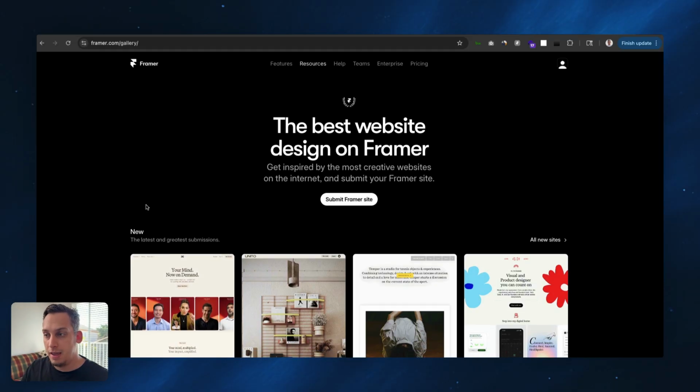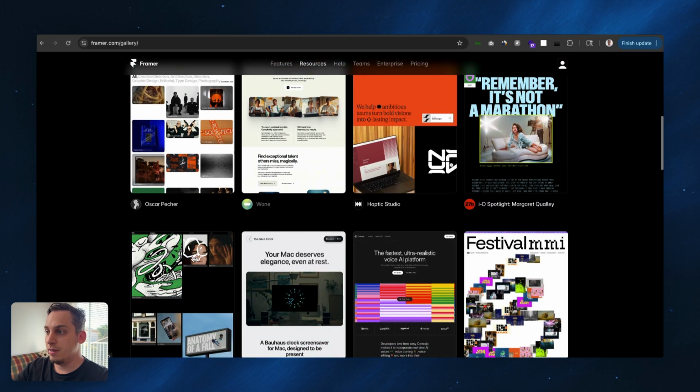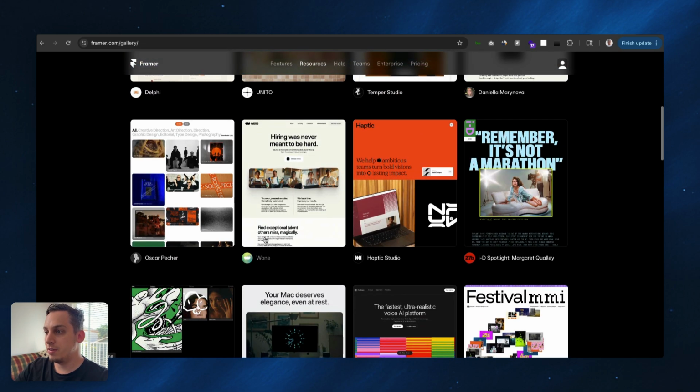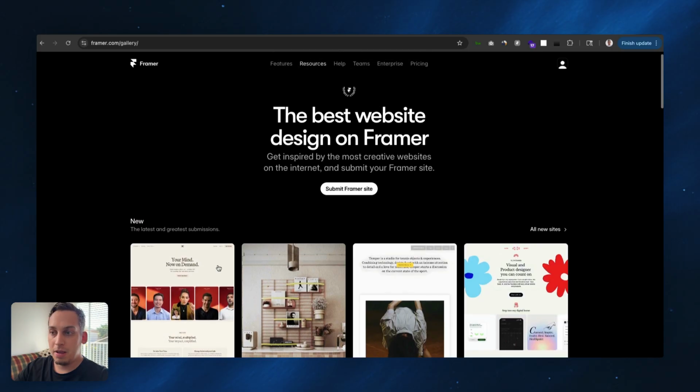And once your app works out and you have it all functioning with your different integrations, you have a live website, and you want to build a nice, stunning marketing website, I think the best place to do that is using something like Framer, where you can find different templates. Like in this case, I'm here in the Framer gallery. These are the best Framer websites, and you can go around.